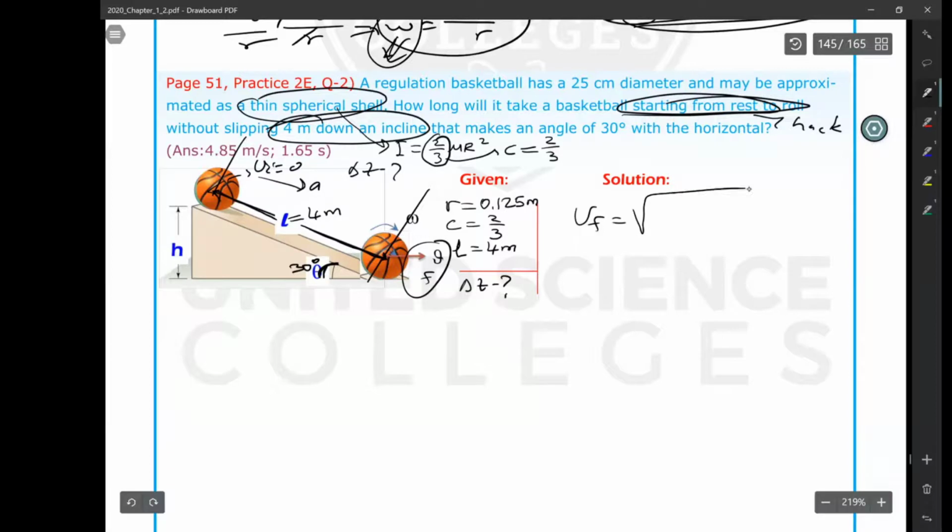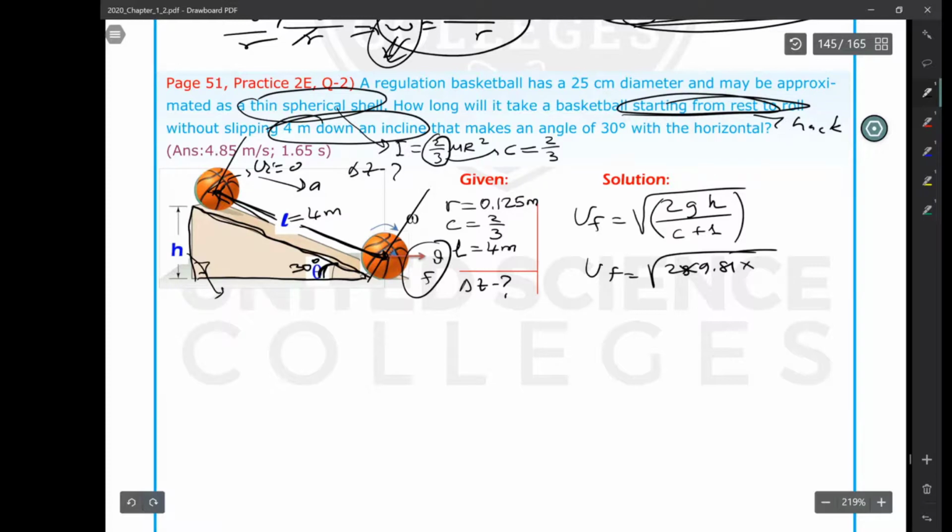So root of 2gh divided by c plus 1. Insert the given into the equation. 2g is 9.81. h, we should calculate h. The given is not h, the given is L. So we should first get what h is. How can I get it? This is a right-angled triangle, and hypotenuse is 4.